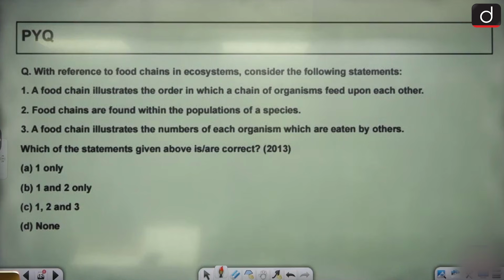With that, let's move forward and solve a question based on the whole concept of food chain and food web. You have a question on the screen. Try to read and solve.